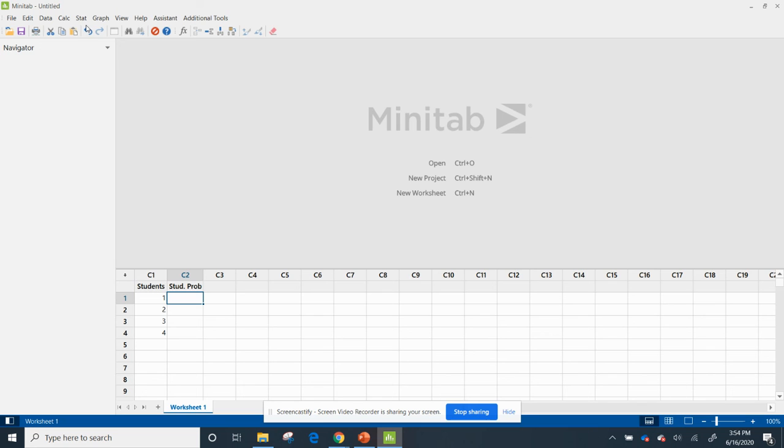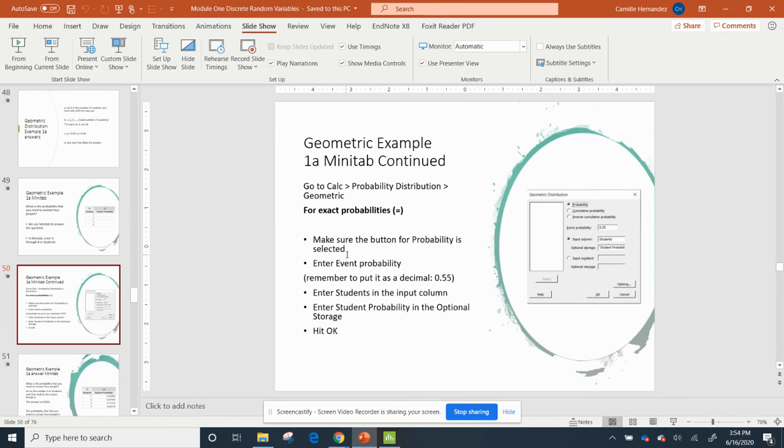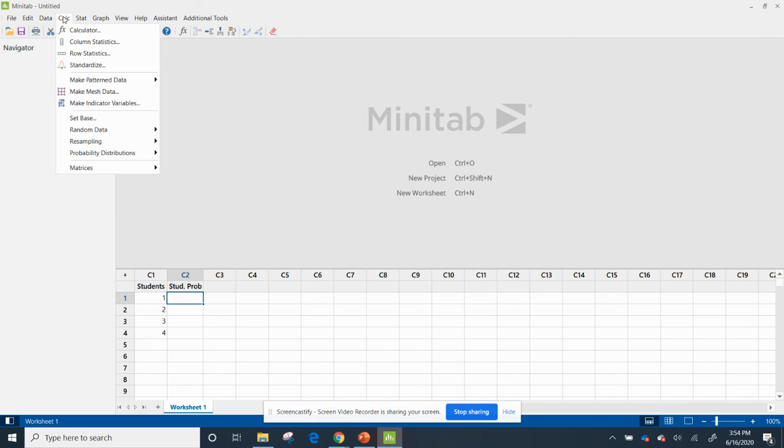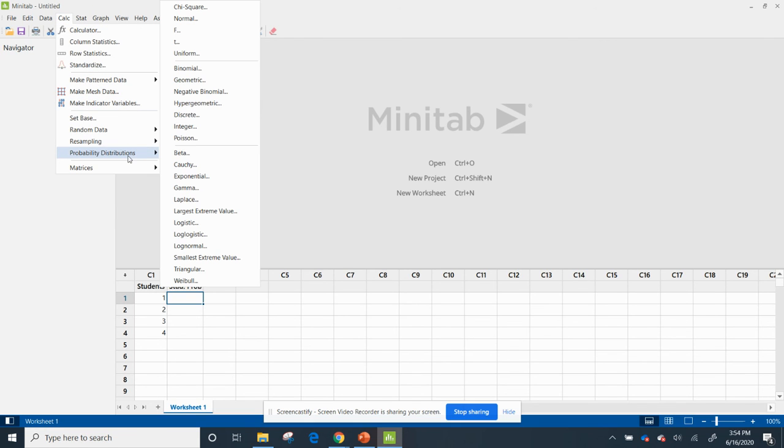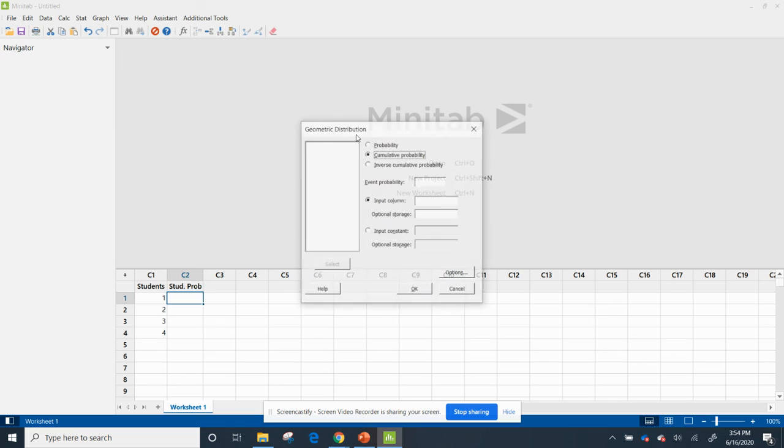First thing I want to do, and again, it'll walk you through what to do. I'm going to do Calc, Probability Distributions, and I'm going to go to Geometric. I'm going to do probability. So my event probability is 0.55. My input column is going to be students, and my output column is going to be student prob.